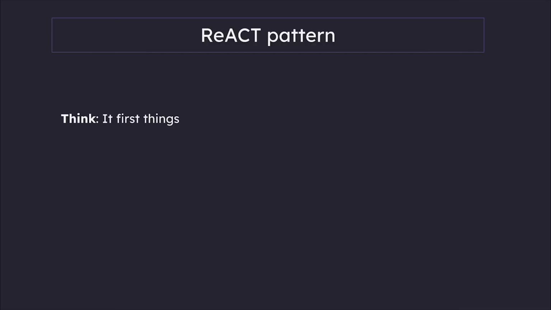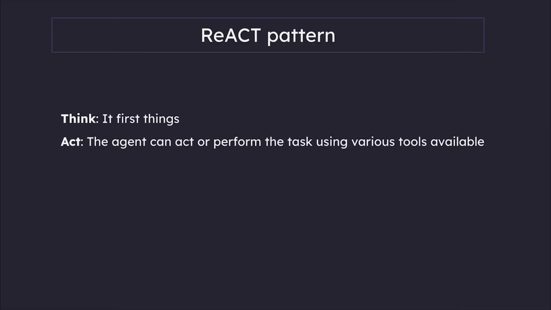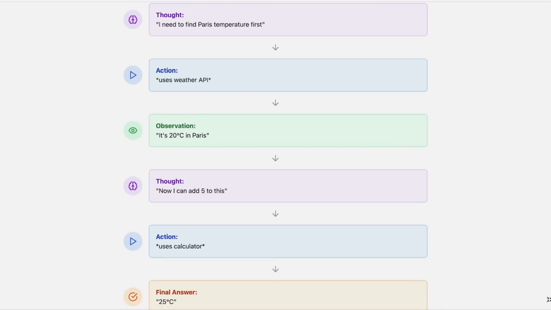Think, right? So the second step is act. And the agent can act or perform the task using various tools available. And then the third step is observe what happened. And lastly, repeat the entire process if needed. So let's actually see how our Paris weather equation looks like with React.